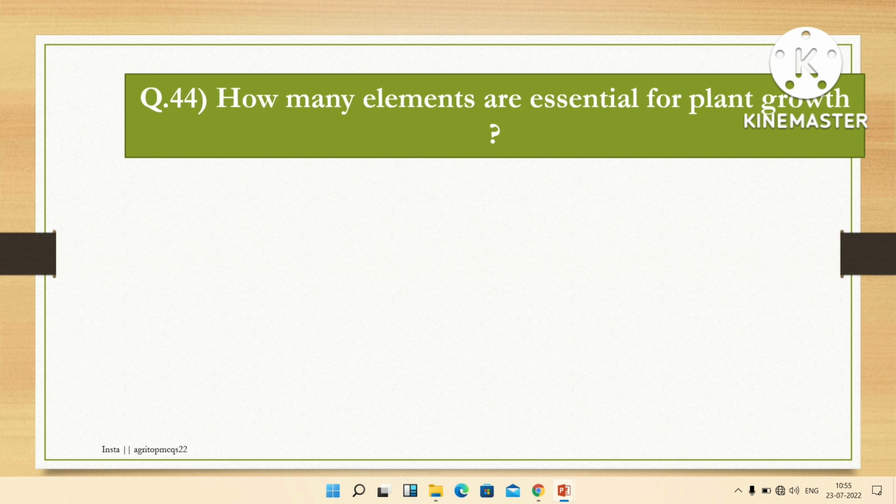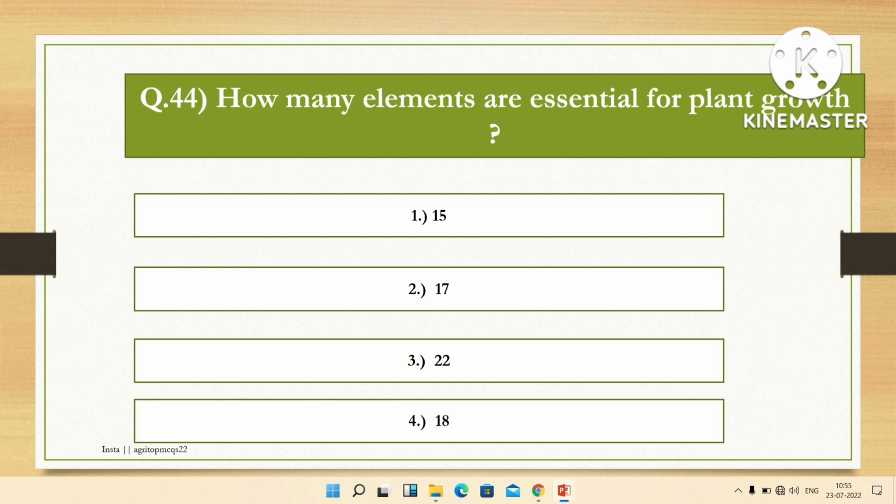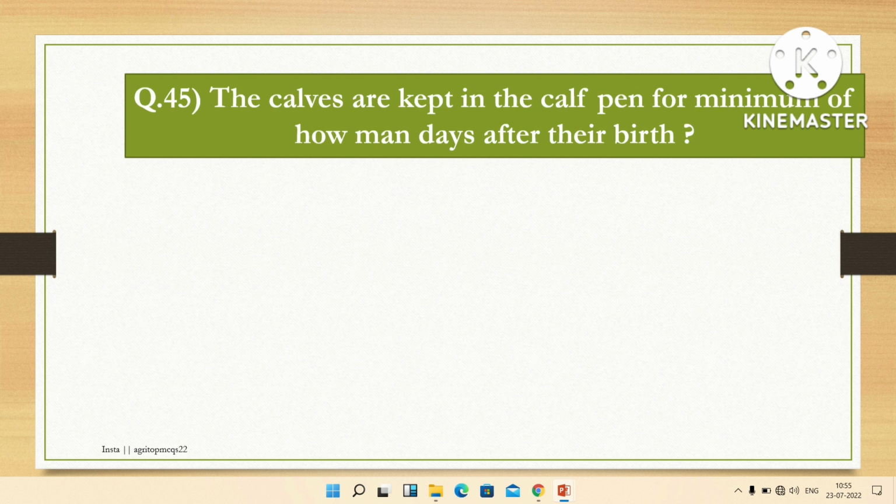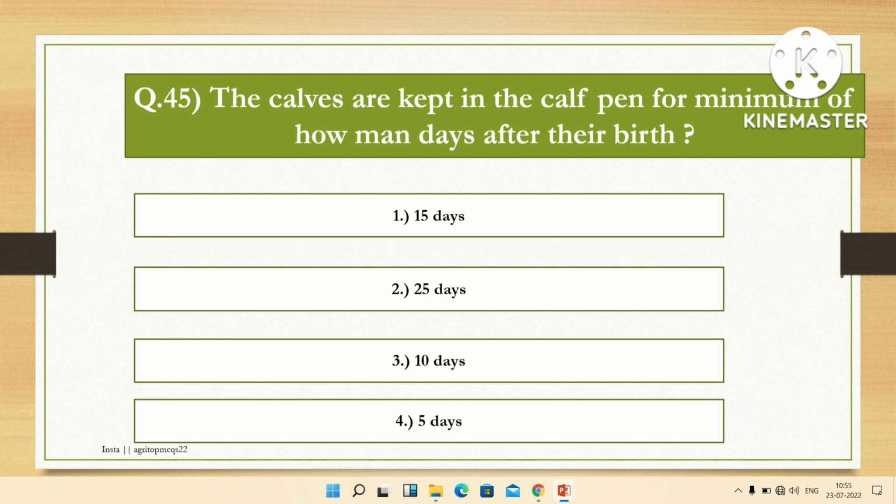The next question is: how many elements are essential for plant growth? Options are 15, 17, 22, and 18. The right answer is 17. There are 17 elements essential for plant growth. The next question is: the calf is kept in the calf pen for a minimum of how many days after birth? Options are 15 days, 25 days, 10 days, 5 days. The right answer is 10 days.